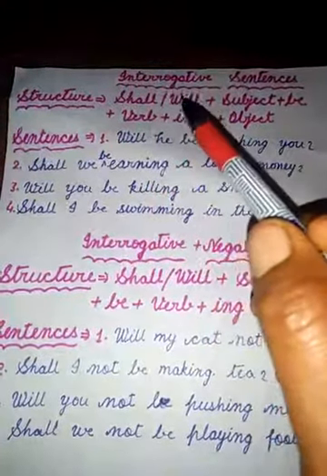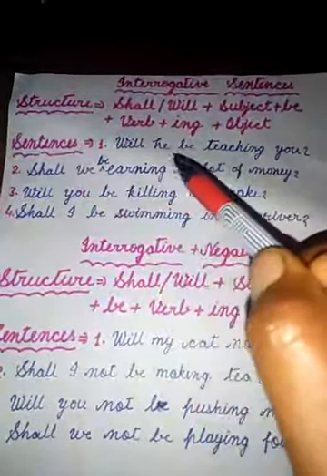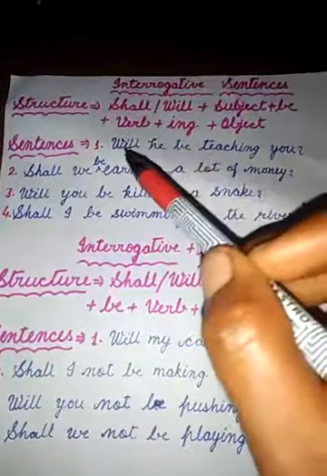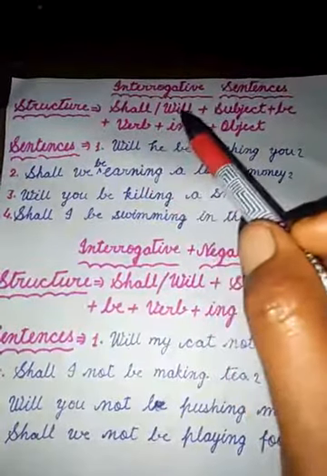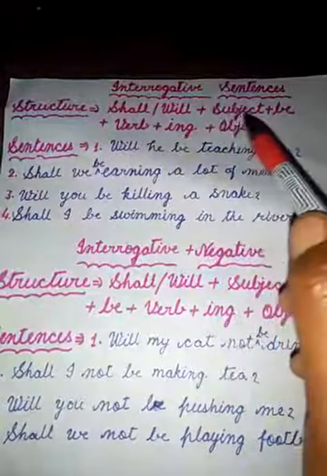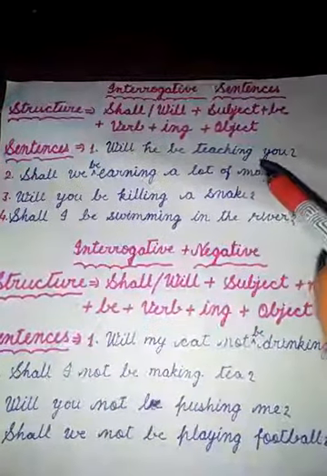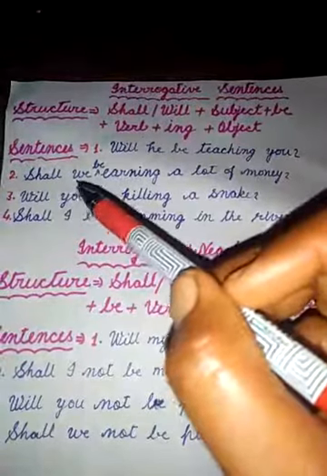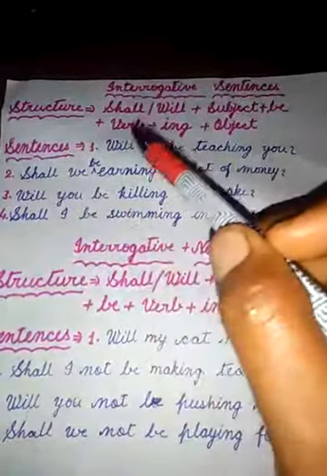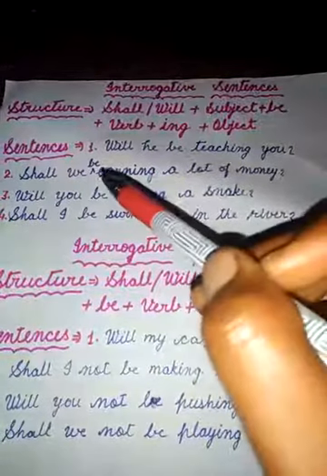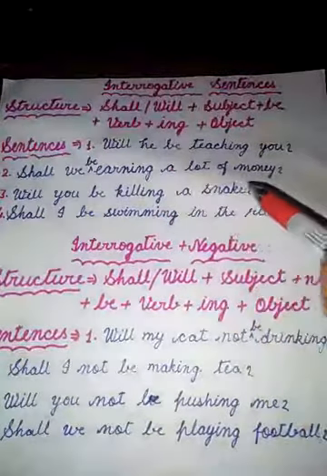In interrogative sentences, we have to apply helping verb at first. Now the sentences, will he be teaching you? Here at first I apply will, then he is the subject, be teaching verb plus ing, you is object. The second sentence, shall we be earning a lot of money? Here at first shall, then subject we, then be, earning, this is verb plus ing, a lot of money is object.